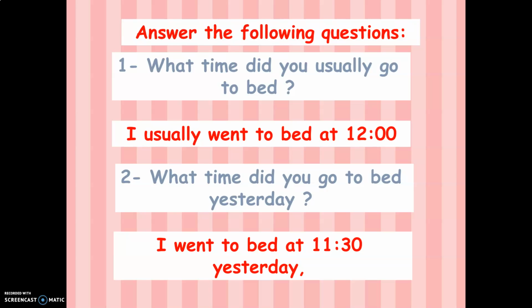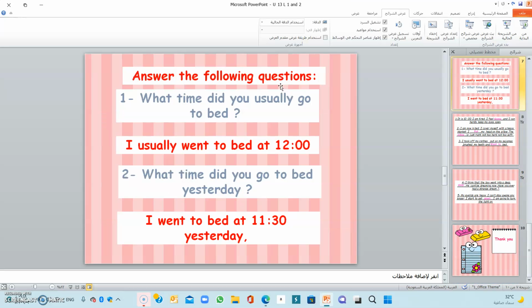Then open your book, page 61, to write some answers to the questions. Answer the following questions. What time did you usually go to bed? You have to write, I usually went to bed, for example, at 12 o'clock. Of course, you can write the time that you went to bed, okay? I usually went to bed at 12 o'clock. What time did you go to bed yesterday? Yesterday, I went to bed at 11:30. Okay, wait a minute, please, girls. So full stop here, sorry.